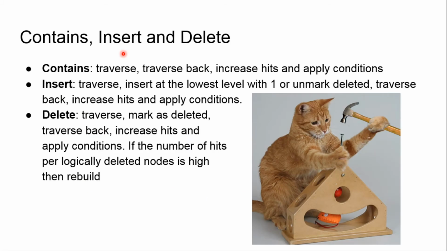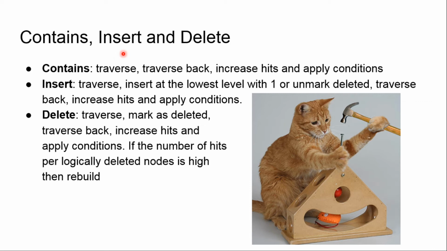So how do contains, insert and delete typically work? In contains, we traverse the data structure, then we increase the number of hits for this element, then we traverse back, change the counters, and apply all the conditions. In insert, we traverse the data structure, and then there are two cases. If there is no such element, then we insert it at the lowest level with one hit.